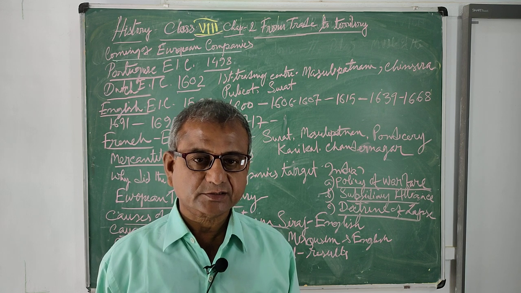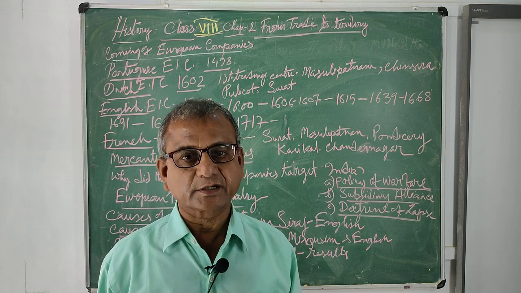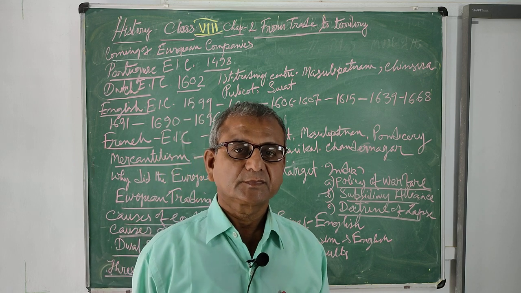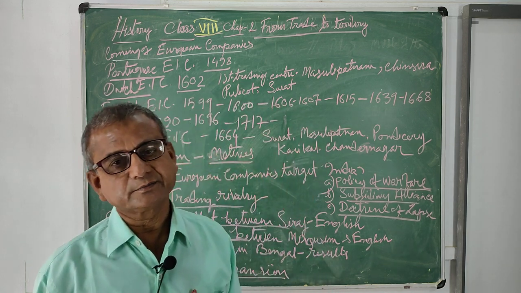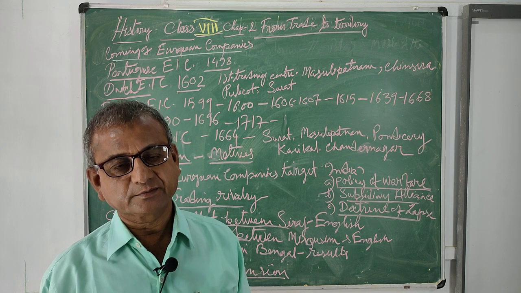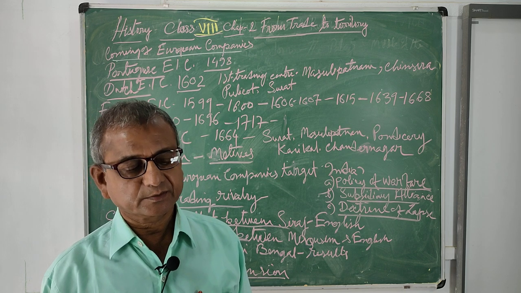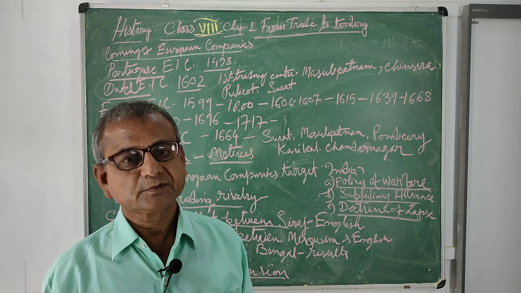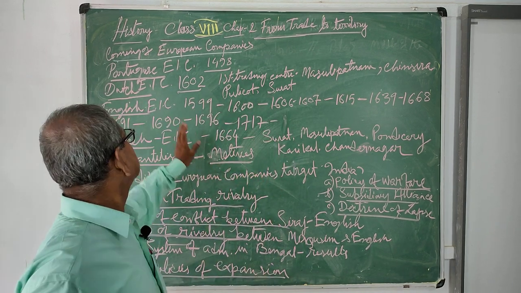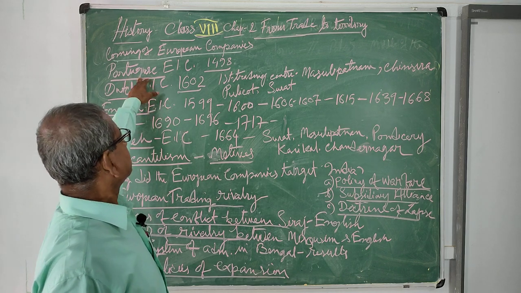I would like to discuss the second chapter, From Trade to Territory. In this chapter, we will find the coming of different European powers in India. One after another, they came to India. First arrived the Dutch East India Company and the Portuguese East India Company.